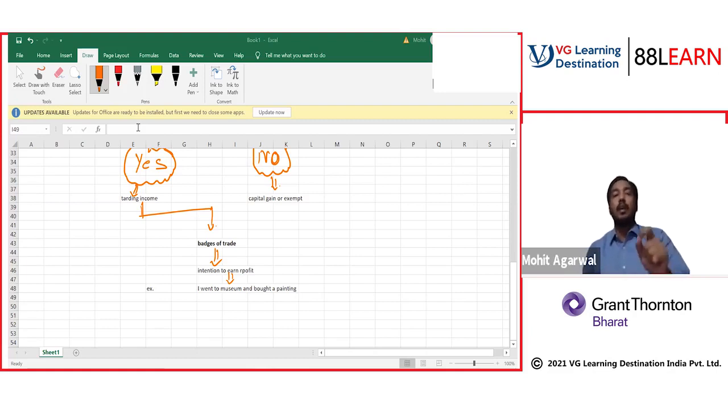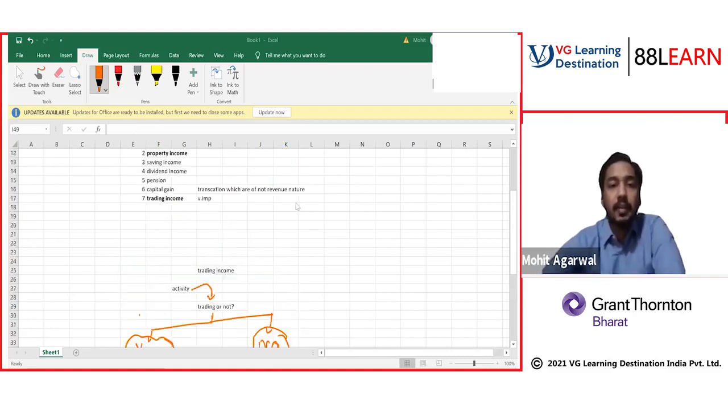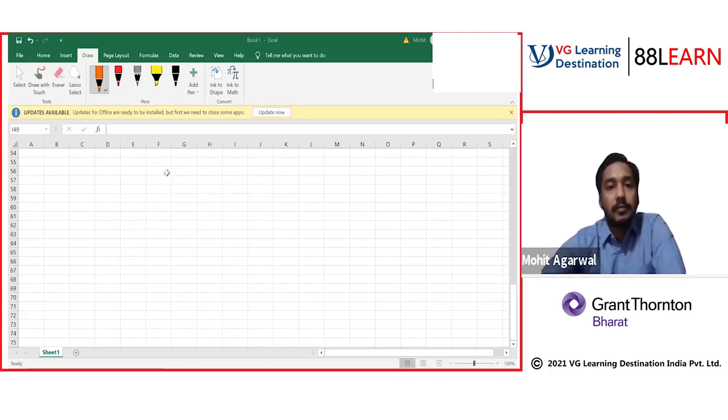Intention was never to earn profit from it. I got impressed with the art. I got attached to the art. I want that art in my home. After some time, maybe due to any reason, I now want to sell it. So it's a capital transaction. Correct. Now, okay, sir.